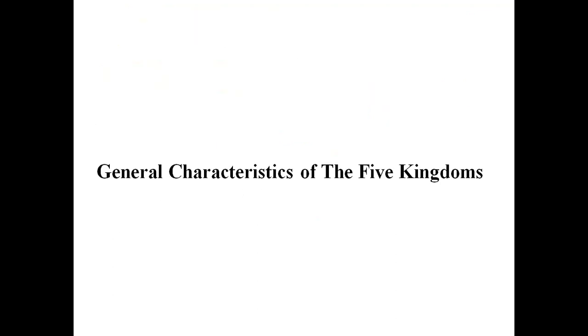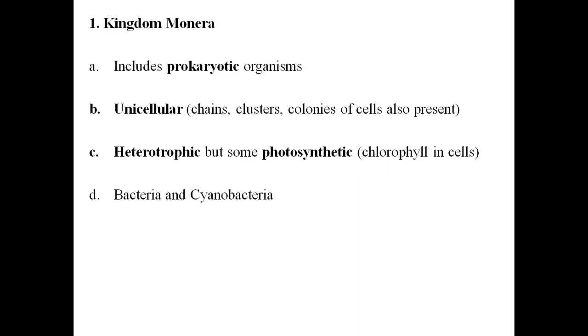Now, as we explained before, there is Monera, there is Protista. So what is the third one? The third one is fungi. The fourth one is plants, and the fifth one is Animalia. So we will study the general characteristics of these five kingdoms.